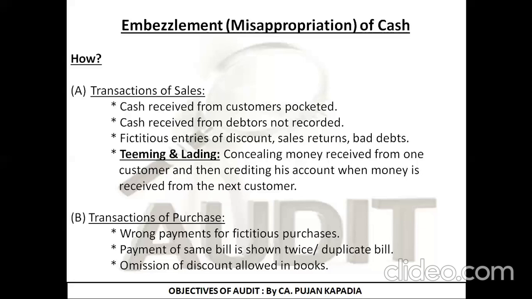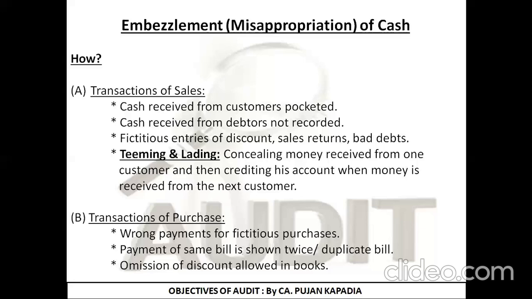Now when Mr. B pays me 20,000 rupees, I am going to adjust 10,000 rupees of what he has paid into Mr. A's account and the remaining 10,000 rupees in Mr. B's account. So what is the overall effect? The outstanding balance of A was 10,000, B was 20,000.